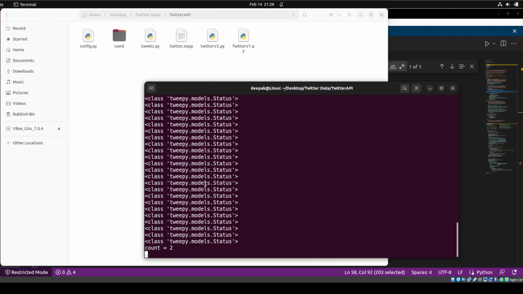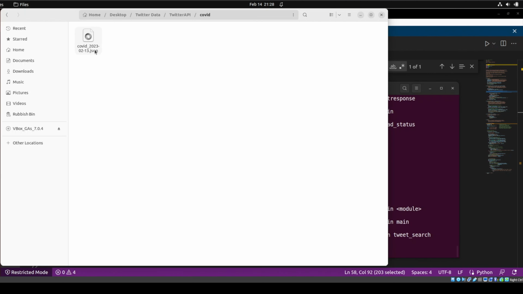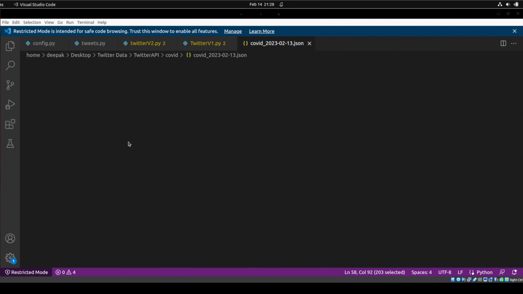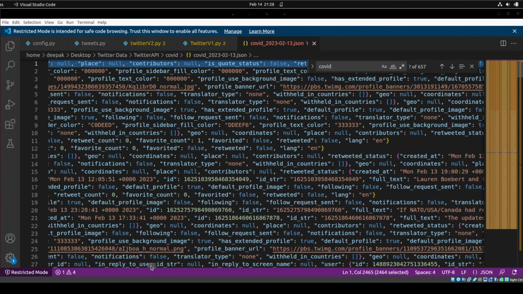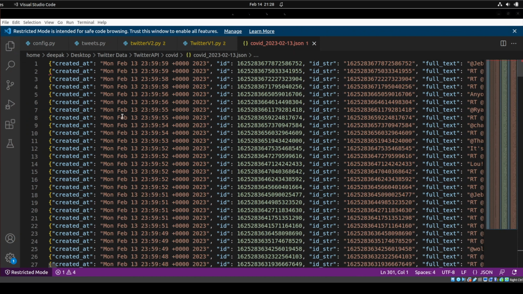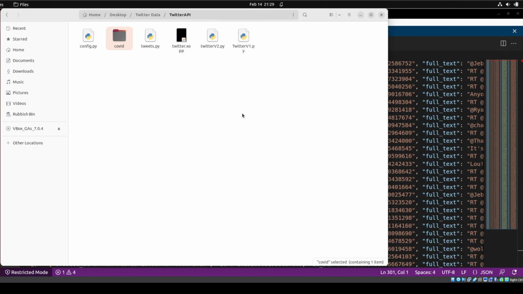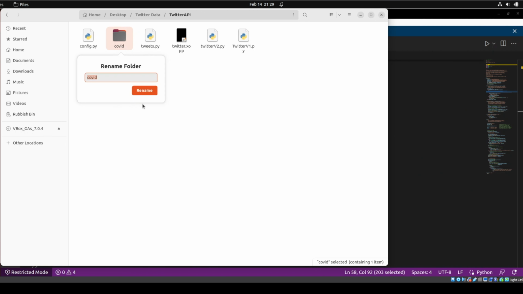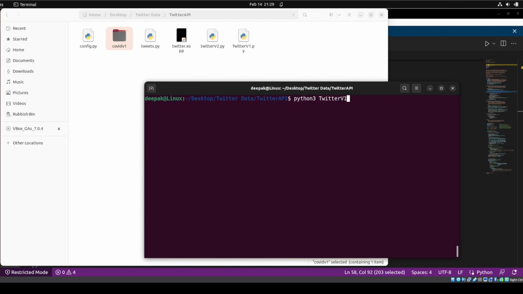It has just started downloading. I've just closed it because there will be a lot of data. If you open this, it's giving you many tweets. You can see it has downloaded 300 tweets, and this is v1.1, right? Now what I will do is use version 2 to download some data, and I will rename this one a little bit, COVID v1, and now I am going to use this one. Then you will see how different the data is in both formats.